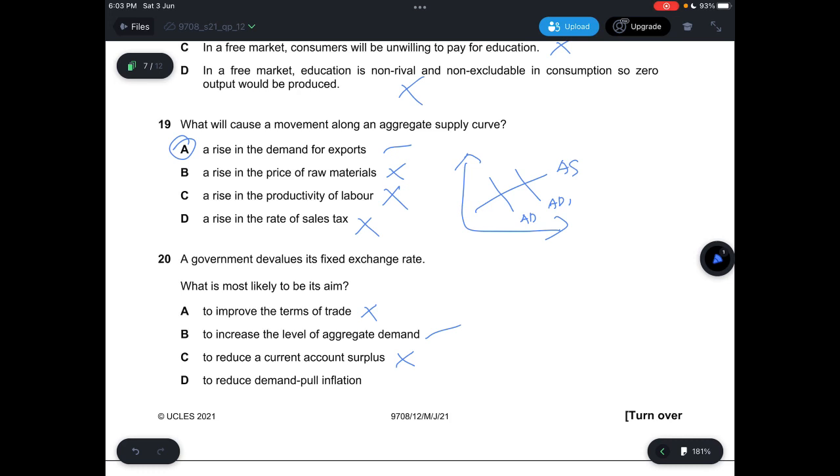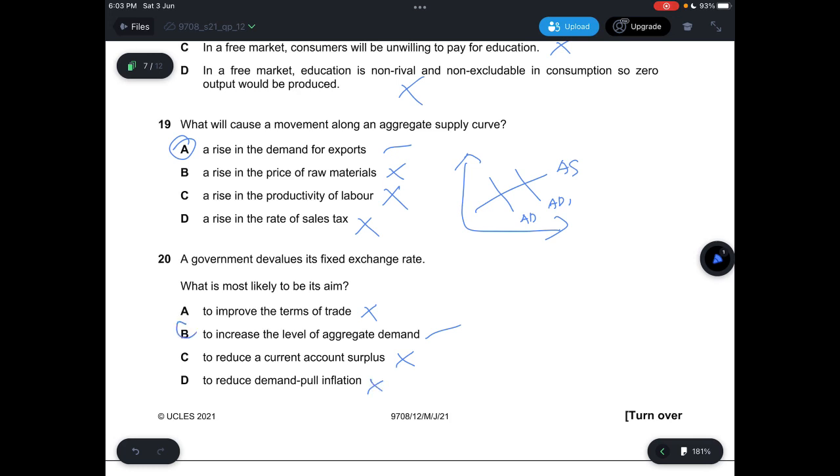It probably may just stay like that. There will probably be more inflow money than outflow, because of the fact that spendings are now used mostly for domestic goods in the first place. And D, says to reduce demand pull inflation, which is not correct, because your demand curve will shift to right.